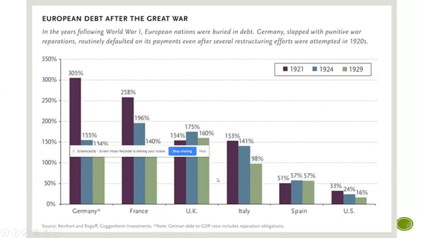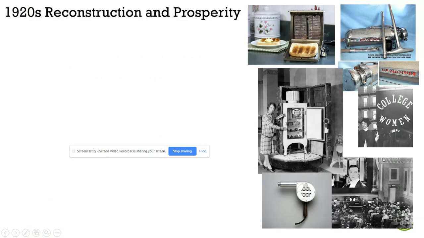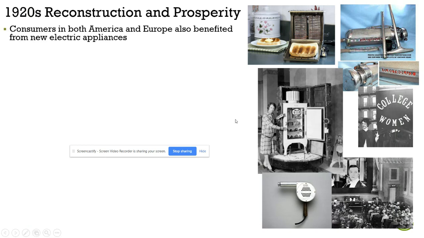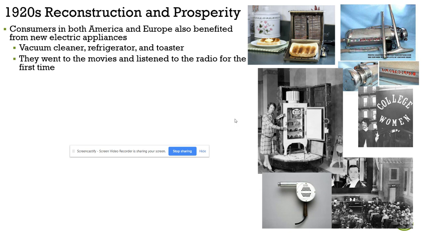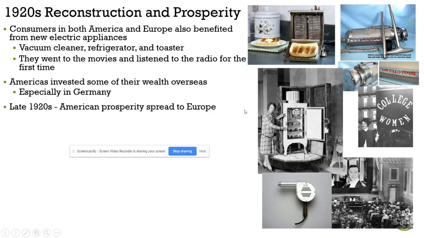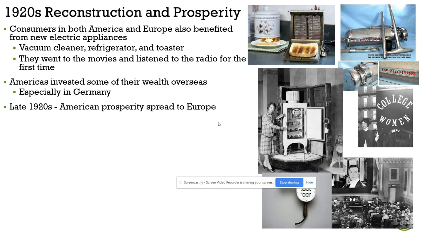Here's European debt after the Great War, after World War I. You can see Germany was in the worst shape. So the 1920s, the Roaring Twenties, Reconstruction and prosperity. Consumers in both America and Europe also benefited from new electronic appliances. Vacuum cleaners, refrigerators, and toasters. People for the first time went to movies. They listened to the radio for the first time. America invested some of their wealth overseas, especially in Europe, especially in Germany. By the late 1920s, American prosperity had spread all the way into Europe.